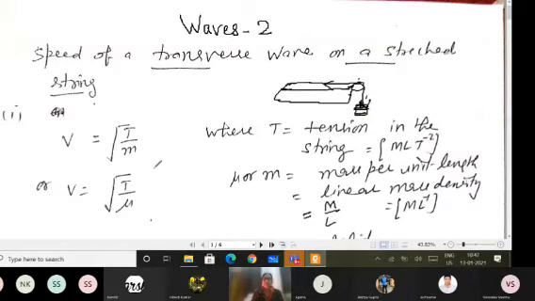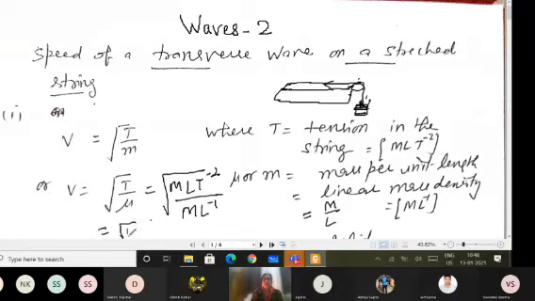So if I put the dimensions of the tension and the linear mass density, I am getting MLT^-2 divided by ML^-1. And if you work out, of course, you are left with L^2T^-2, under the square root.